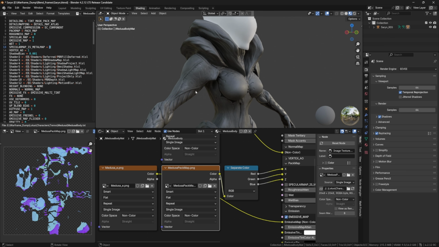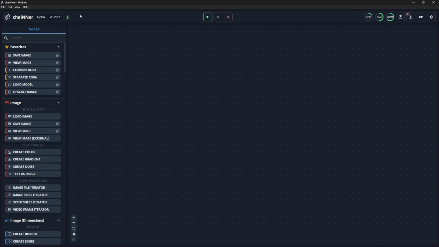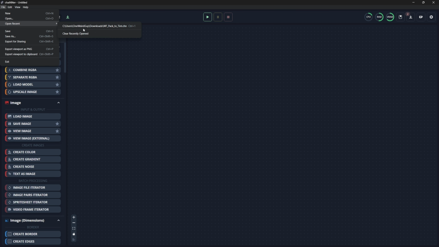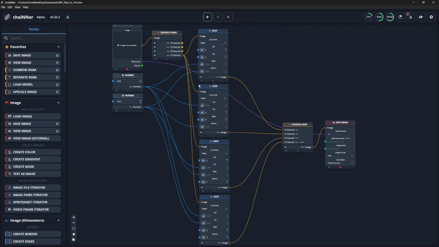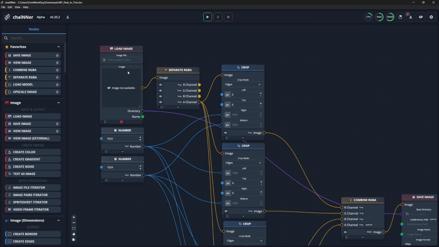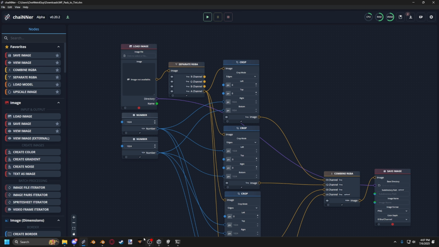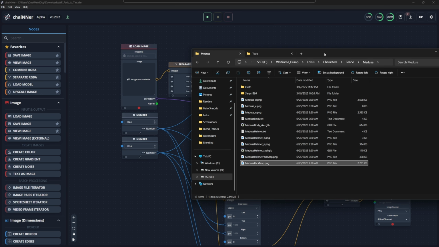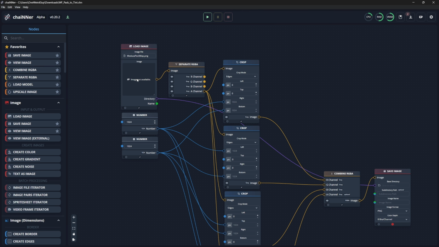So what we're going to need to do is open up this program, which you can find in the description. It's called Chainer. I absolutely love this program. You don't have to be familiar with it in any way, because in the link in the description, I will also have a file that you can open with Chainer. And this is a node graph setup that will extract our tint map. So we're going to go to our folder, find our pack map, and drag and drop that into here.